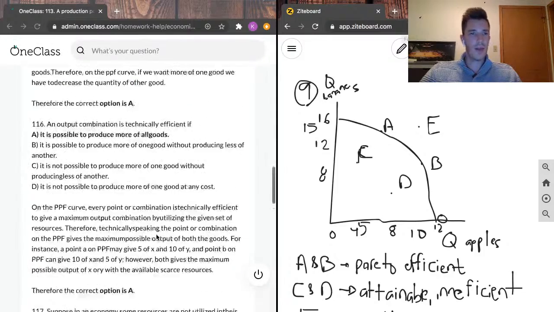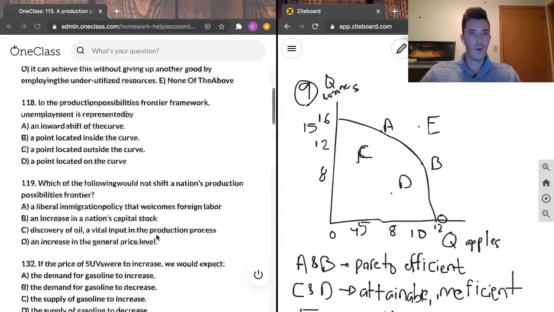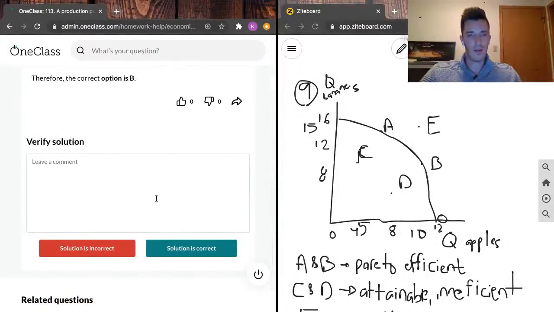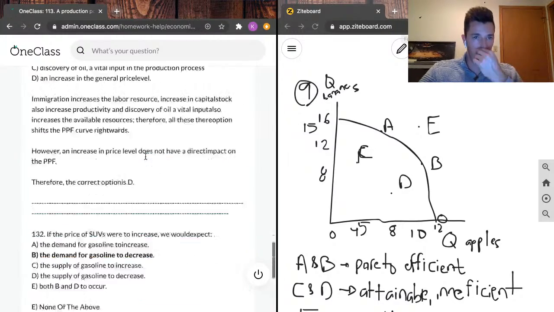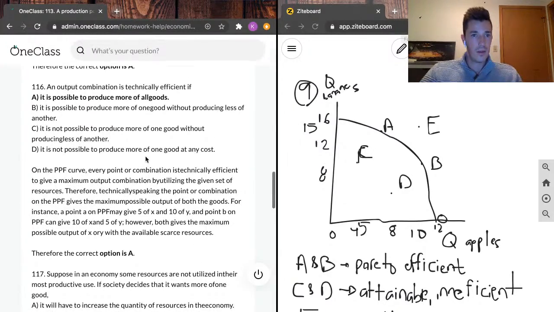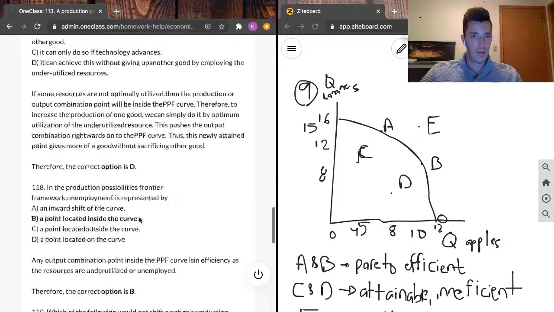I'm going to leave it right there because I think all the questions more or less allude to the same thing. So say, good answer for 116.